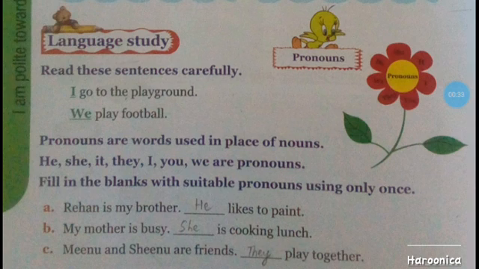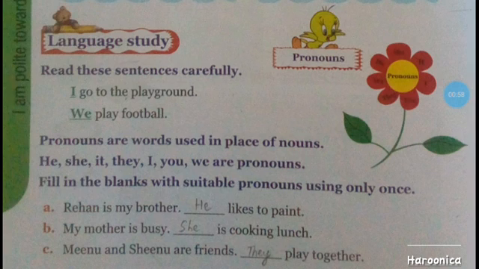We know what is a naming word. Nouns are known as naming words. For example, apple, banana, camel, all these are naming words and they are known as nouns.